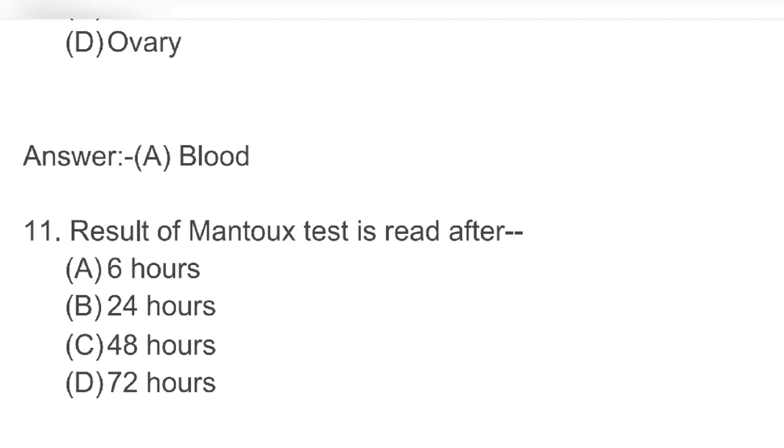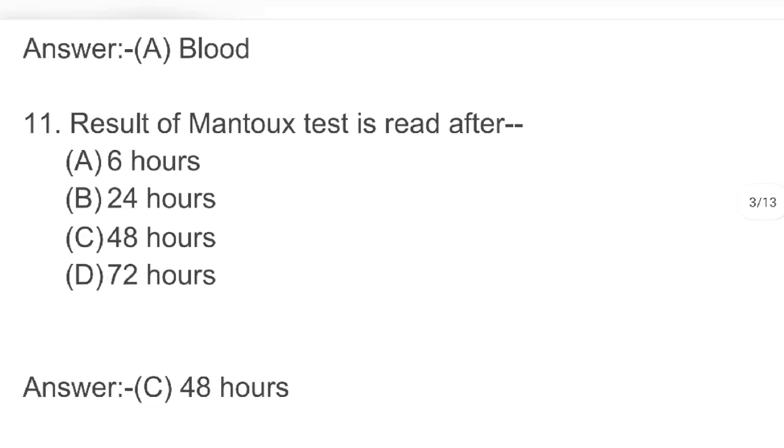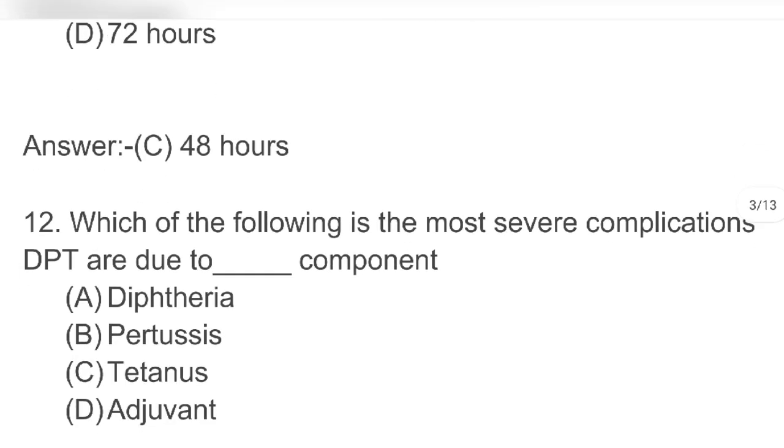Next, result of Montoux test is read after A. 6 hours B. 24 hours C. 48 hours D. 72 hours. Answer C. 48 hours.